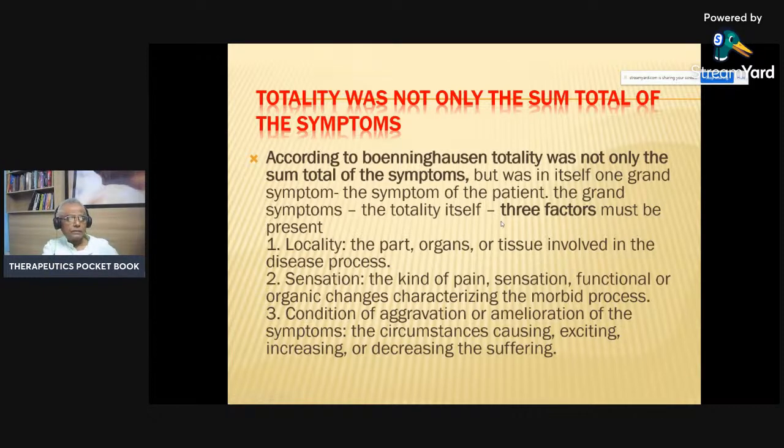Three factors must be present: location, the part, organ or tissue involved in the disease process; sensation, the kind of pain, sensational function or organic changes characterizing the morbid process; and third, conditions of aggravation or amelioration of the symptoms, the circumstances causing, exciting, increasing or decreasing the suffering.